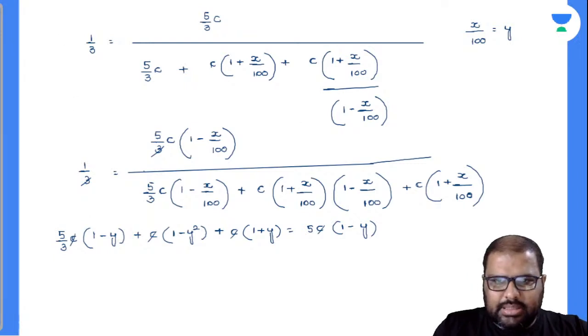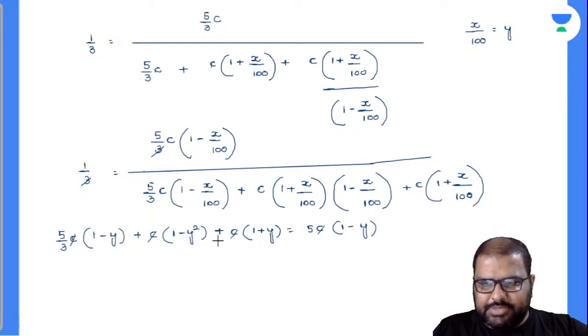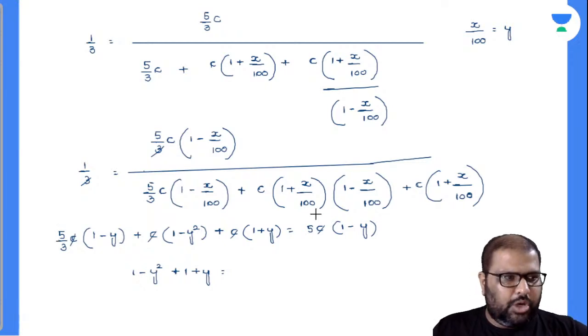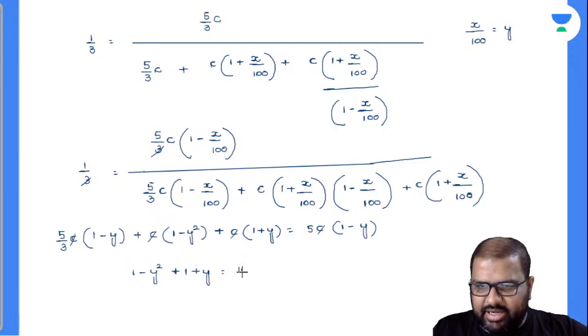Now can I write down the same equation? Now see, this 5 by 3 into 1 minus y, I'll take down on the right hand side. So what will be left over there? 1 minus y square plus 1 plus y will be left over here, is equal to 5 minus 5 by 3. 15 minus 5 by 3 will it become 2 by 3, 10 by 3 into 1 minus y. So I hope you got my point there.